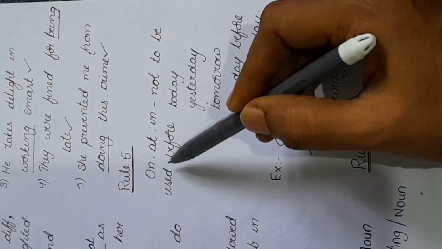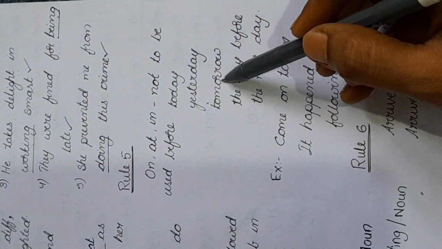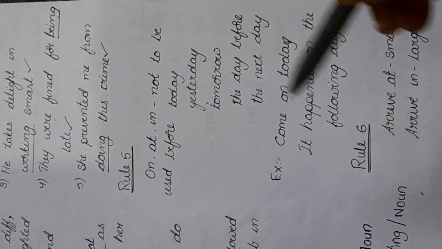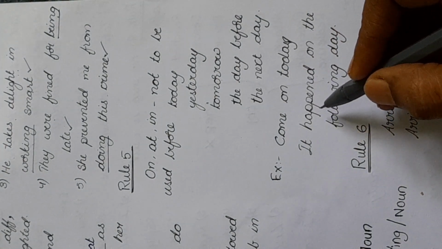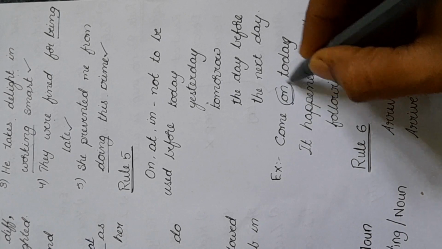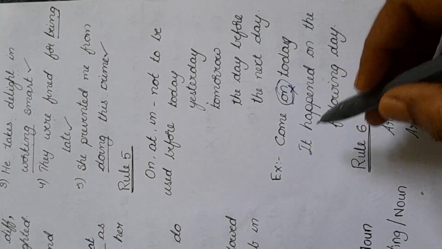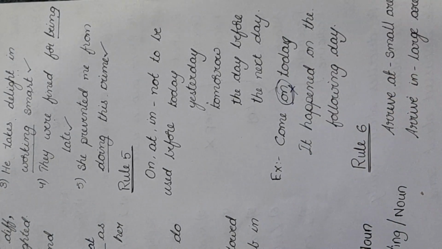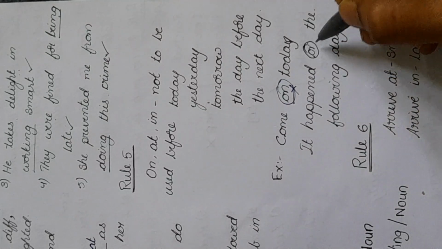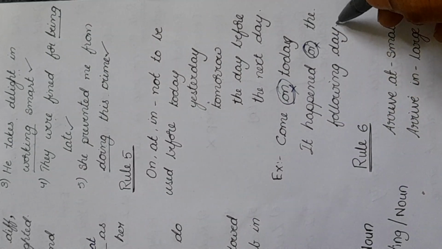Rule number 5: on, at, in are not to be used before today, yesterday, tomorrow, the day before or the next day. Come on today. Here the preposition on should not be used. Come today is correct. It happened on the following day. Here also on should not be used. It happened the following day is correct.